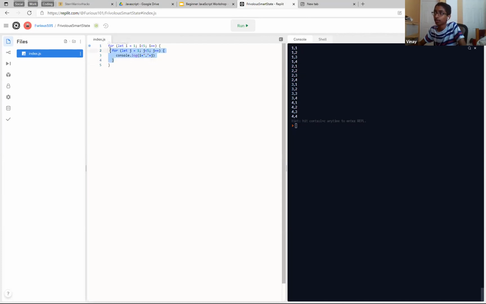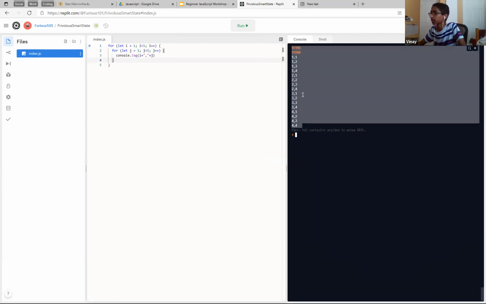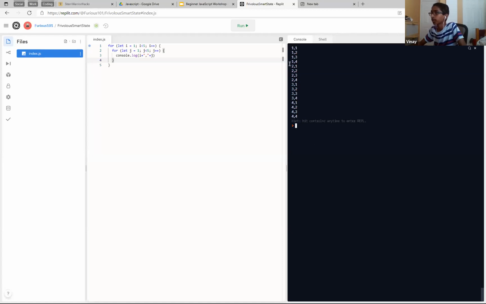So then this for loop ends. We get to the end of this. Then we go all the way back up. 2, 1. And then we can continue going on. Becomes this. Let's scroll up a bit. So that's pretty helpful. This is called nesting for loops.